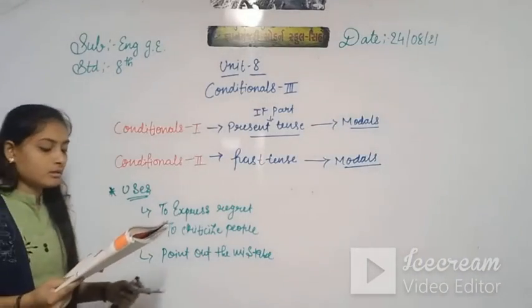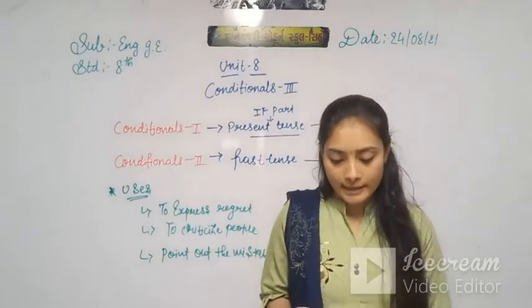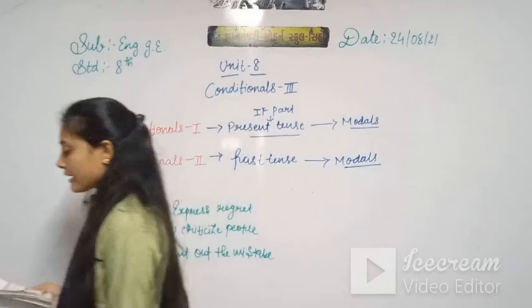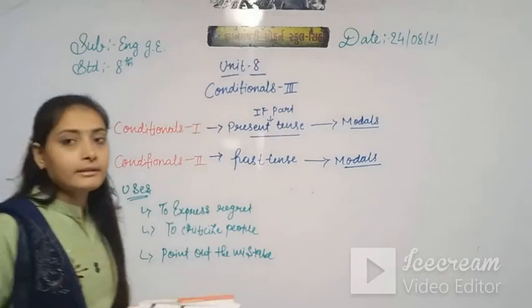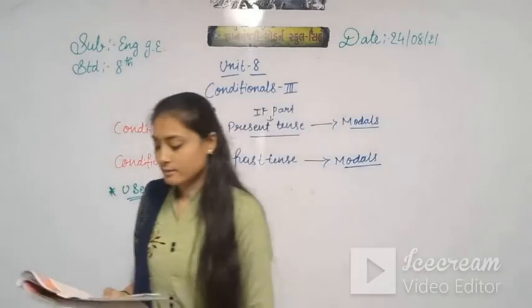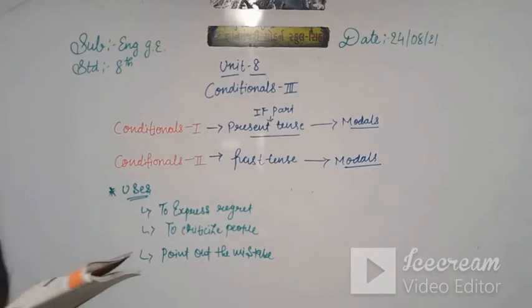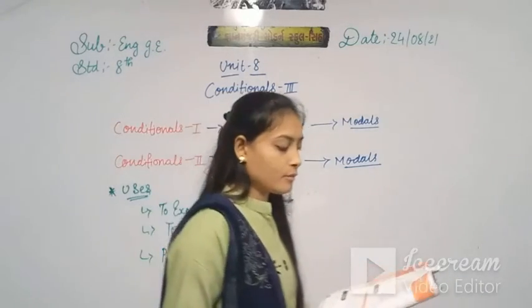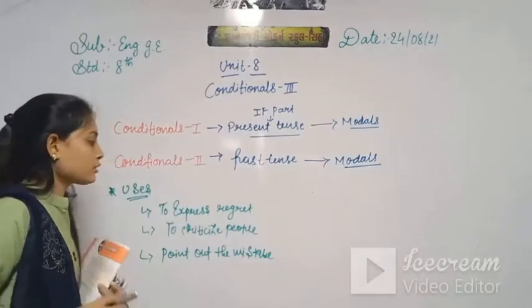So here in this sentence, the if part takes the past perfect tense. In the past perfect tense, what is that? Had, right? In the past perfect tense, we use had. And the main part would take would plus have plus the past participle of the verb.